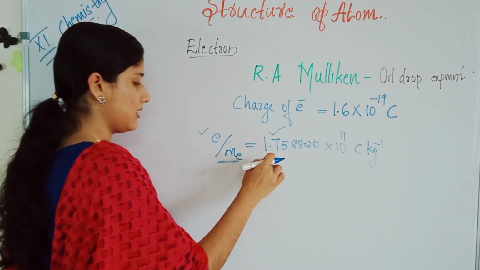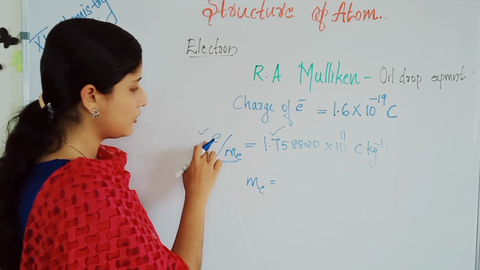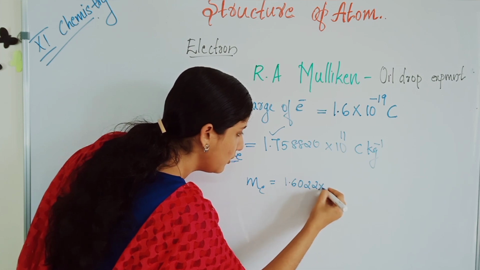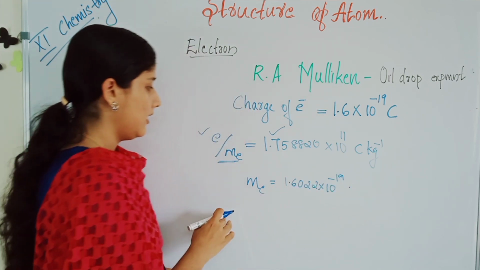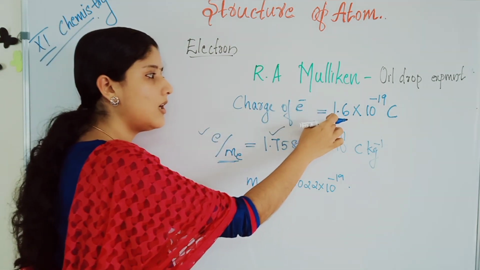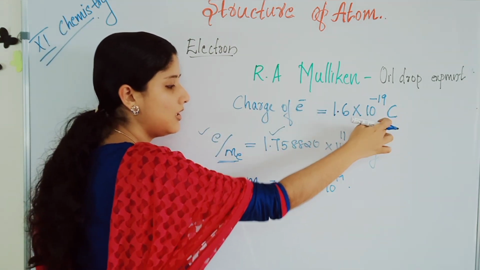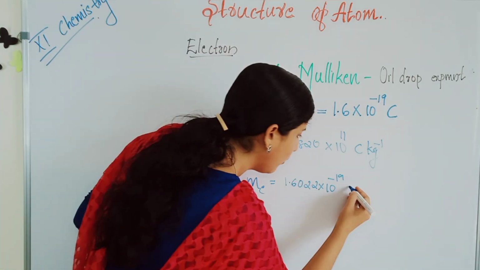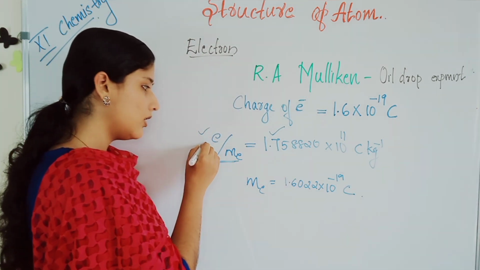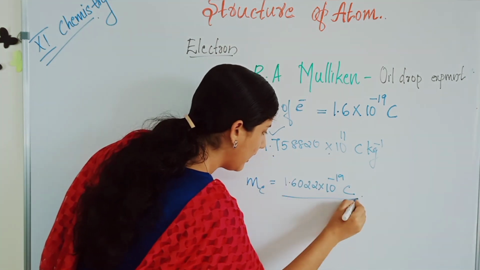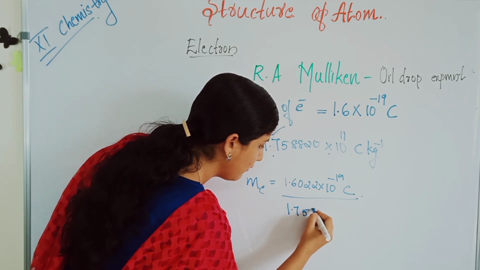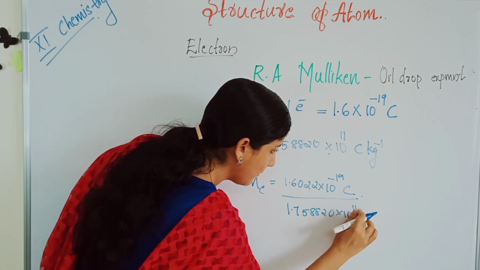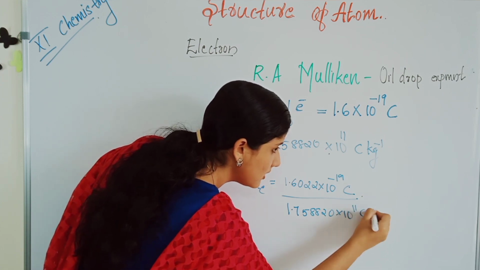e by m_e value is this, isn't it? The electron charge value also we got. So it will be 1.6022 into 10 power minus 19. The value of charge is approximated as 1.6 into 10 power minus 19. The full value is 1.6022 into 10 power minus 19 coulomb divided by the ratio value, 1.758820 into 10 power 11 coulomb kilogram inverse, isn't it?